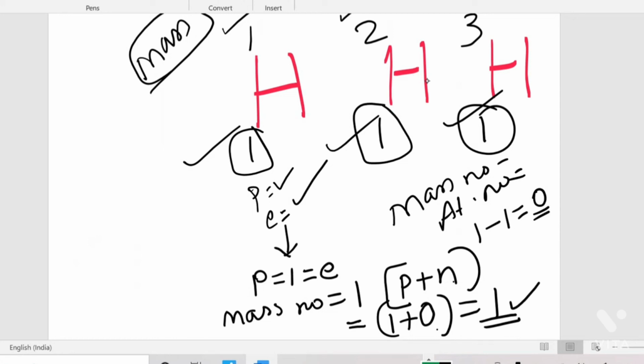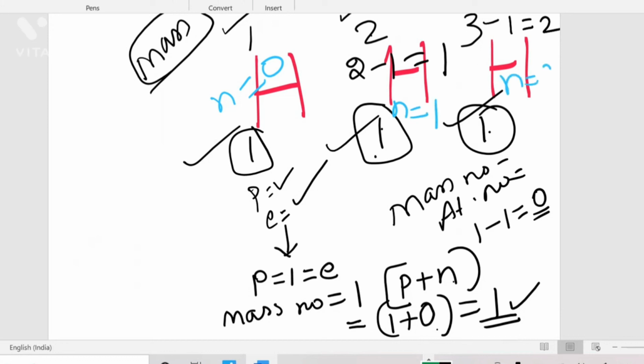The second isotope here has 2. So how do we find the number of neutrons? 2 minus 1, that is 1. Here 3 minus 1, that is 2. So the first one has 0 neutrons, the neutron number for the first one is 0. Here the neutron number is 1. Here the neutron number is 2.